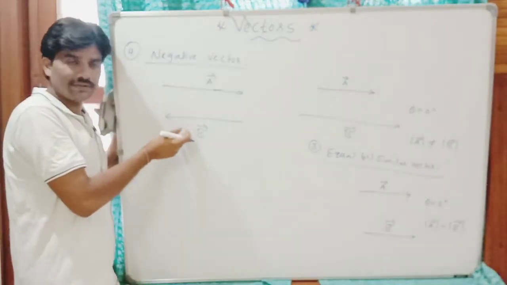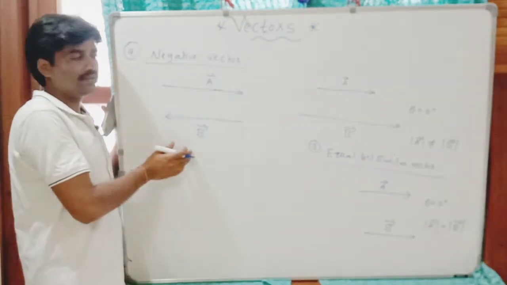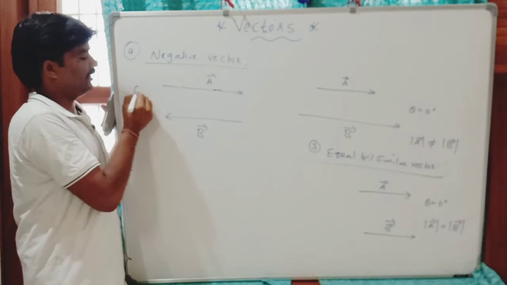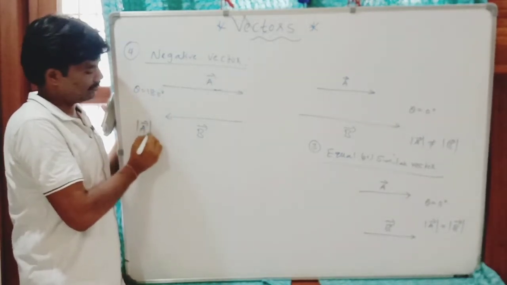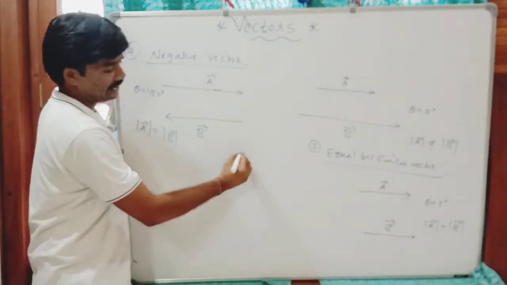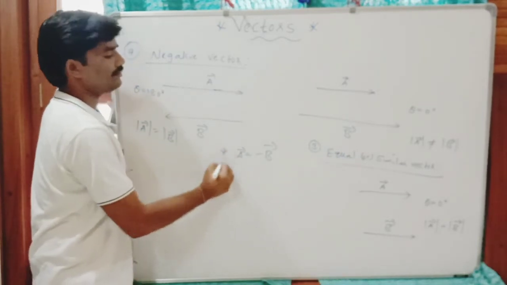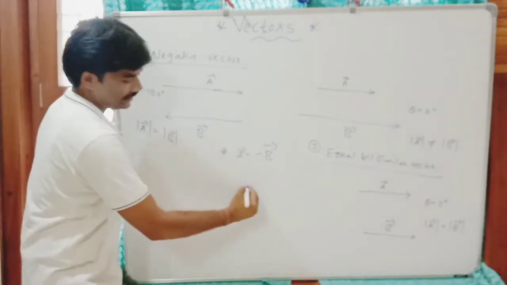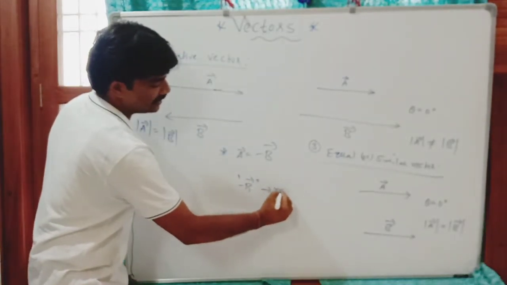These two are also unlike vectors or anti-parallel vectors, but in addition to that magnitudes are equal. Theta is 180. Mod of A is equal to mod of B. Or you can write this as A bar is equal to minus B bar. This minus B is what? Negative vector of A.